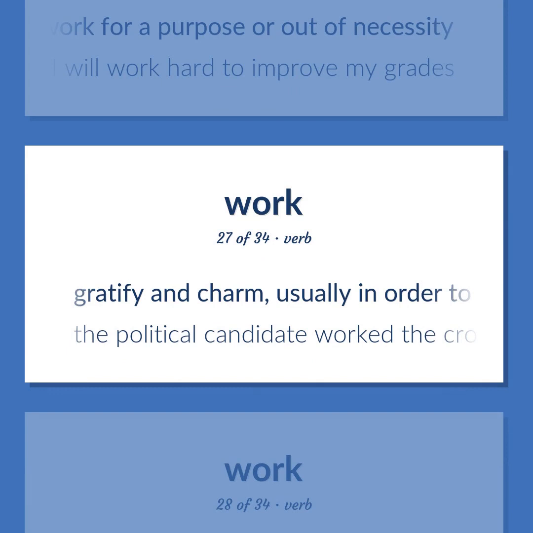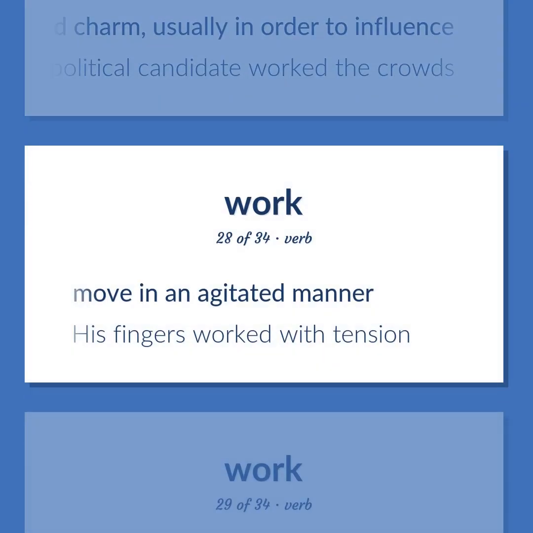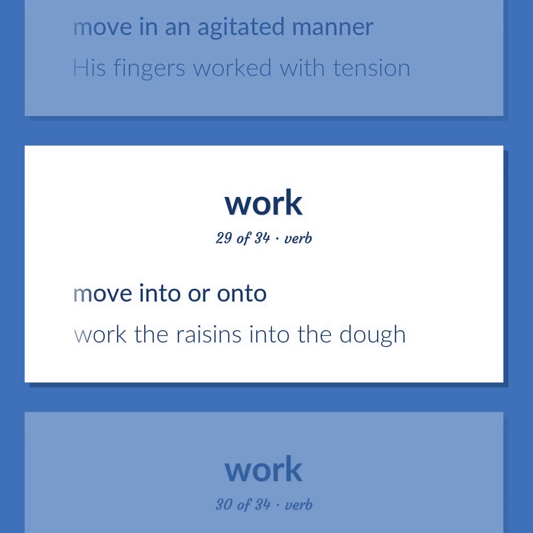Gratify and charm, usually in order to influence. The political candidate worked the crowds. Move in an agitated manner. His fingers worked with tension. Move into or onto. Work the raisins into the dough.